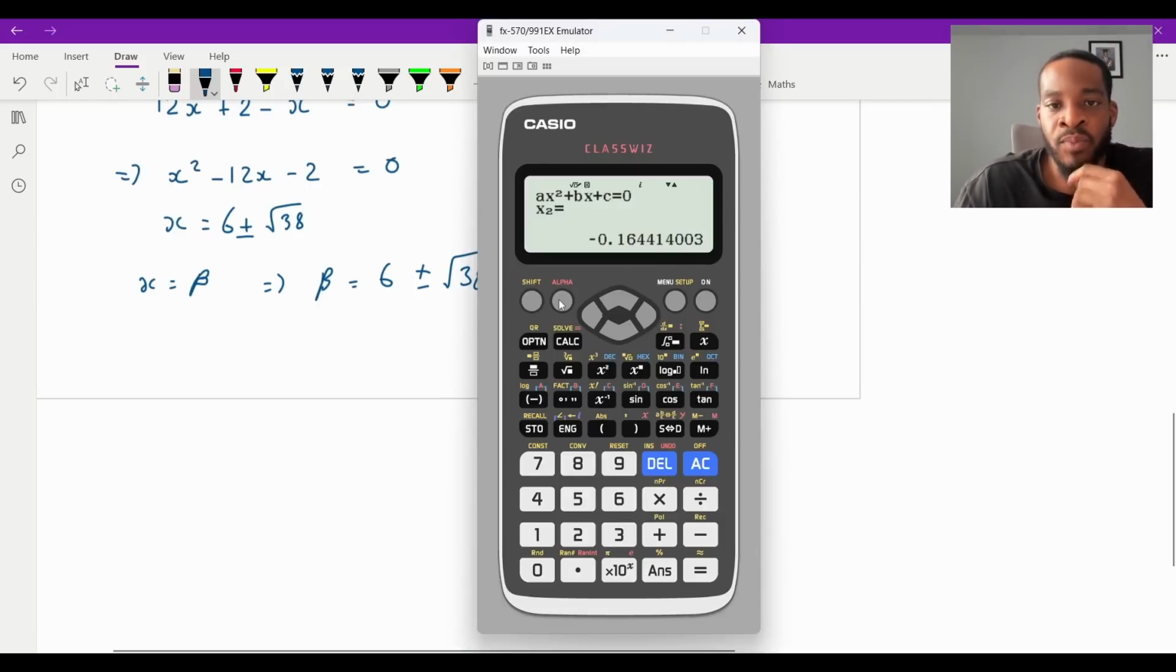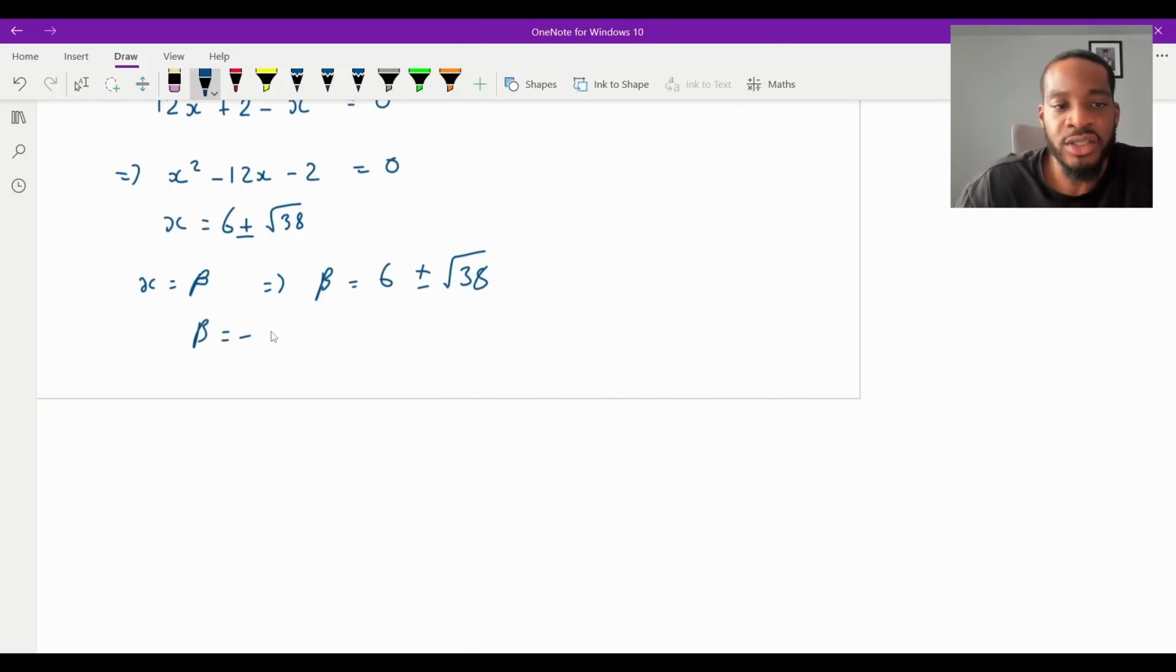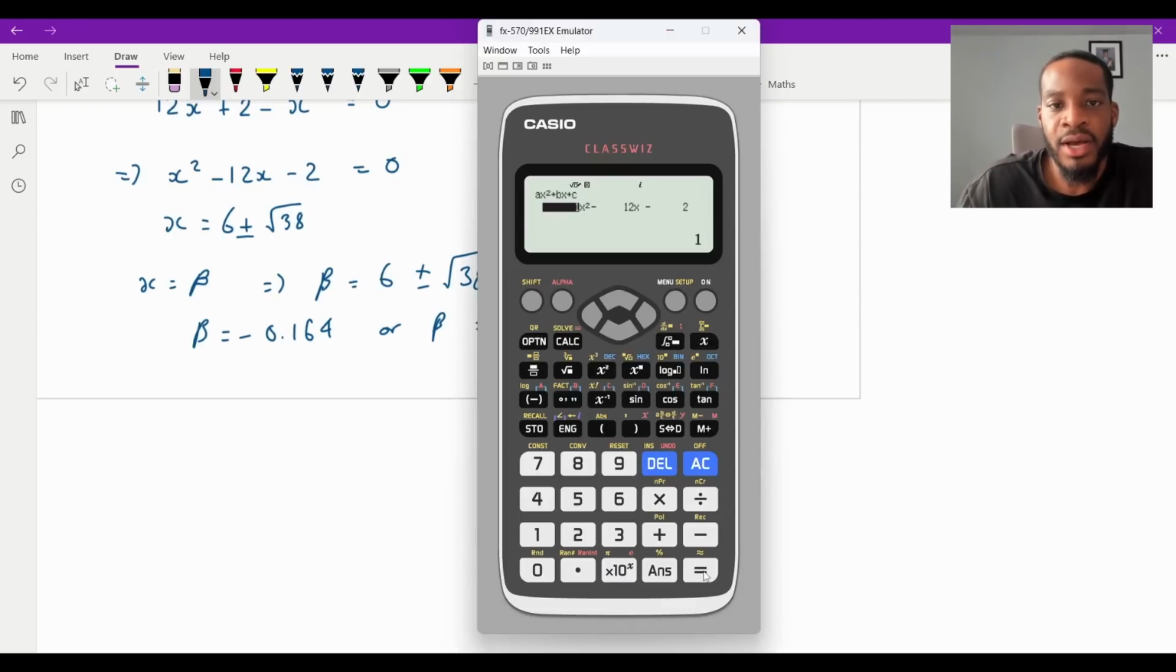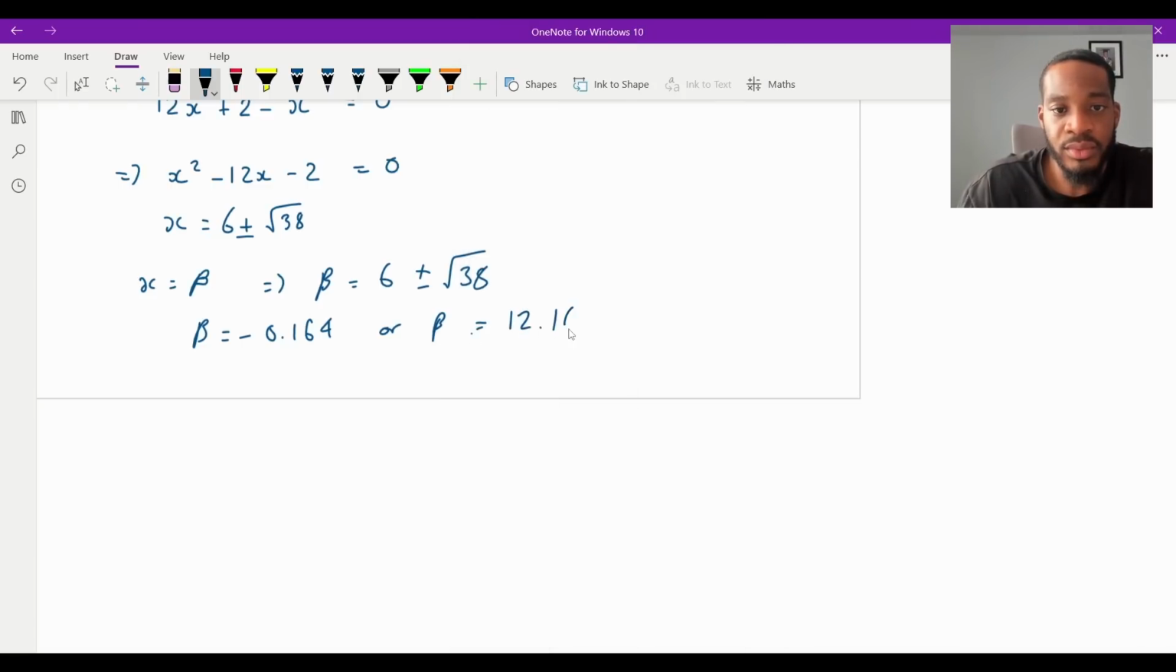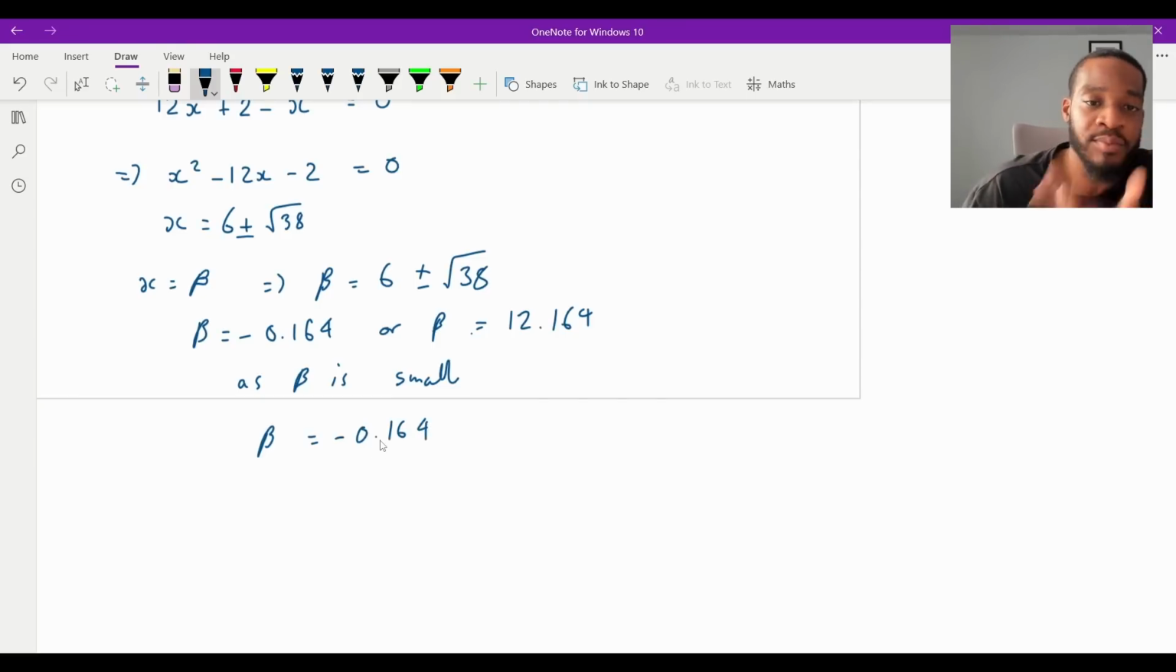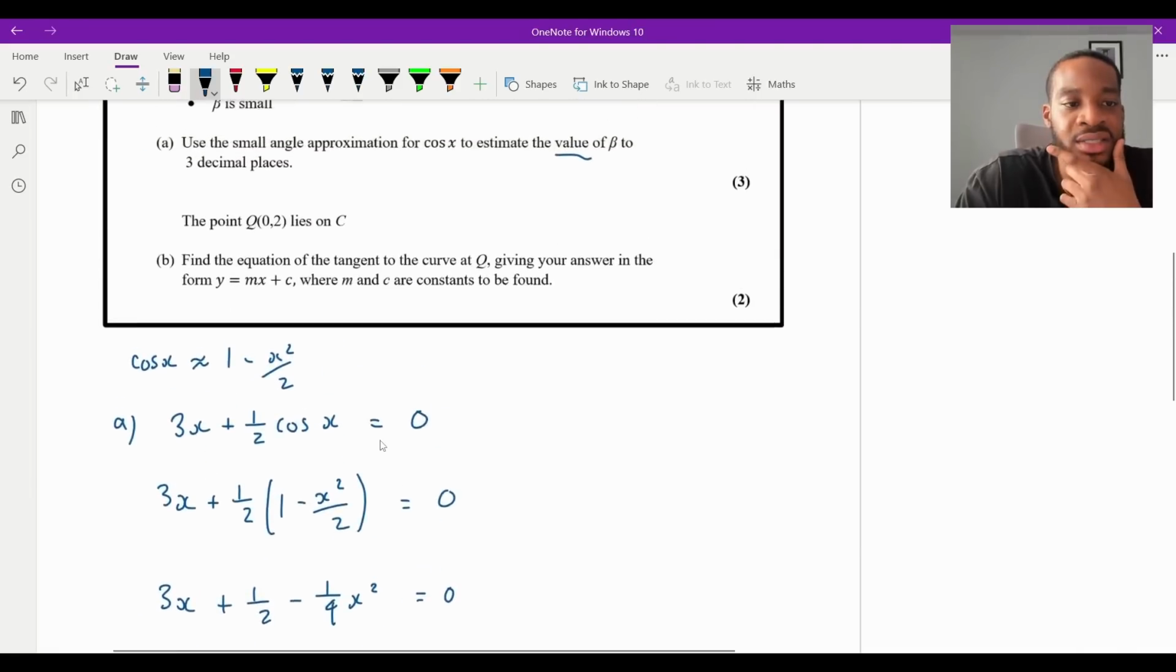So if I press SD, we get that one there. Beta is equal to minus 0.1, they want it to 3dp, which is going to be 164. Or beta is going to equal the other one, which would be x1, which is going to be 12.164, right? So you're just going to say as beta is small, beta must be equal to the first one, right? Because it's closest to 0, very close to 0, as opposed to 12. So that would be part A.